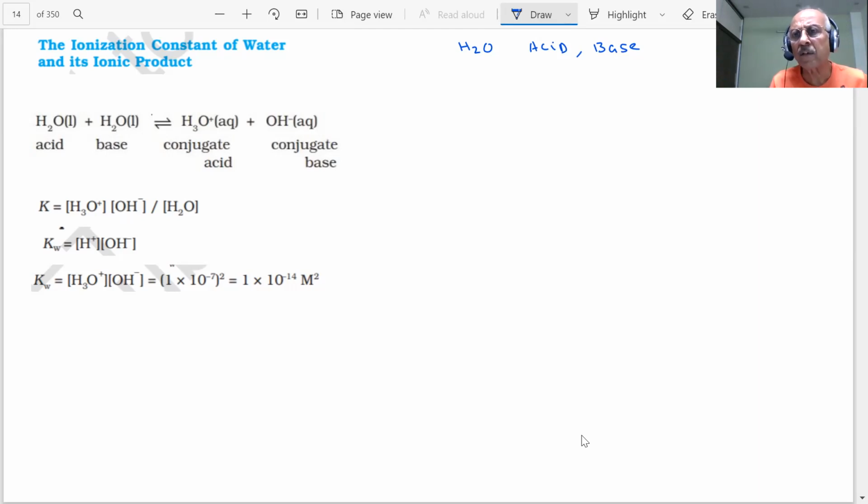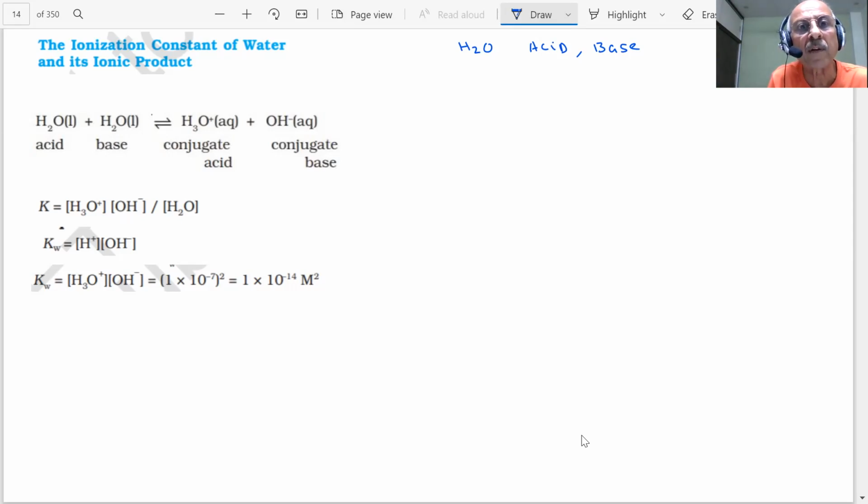Water, if I react with HCl, what will happen? It will accept a proton. If I react with ammonia, what will happen, students? It will donate a proton. Therefore, students, an important point to notice is that water can act as an acid and a base, so this has a unique behavior. What will happen, students, in pure water?